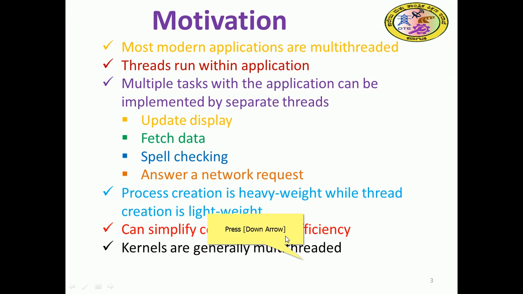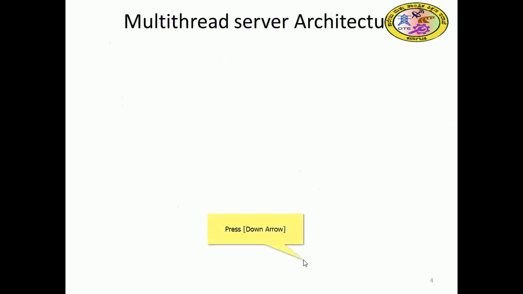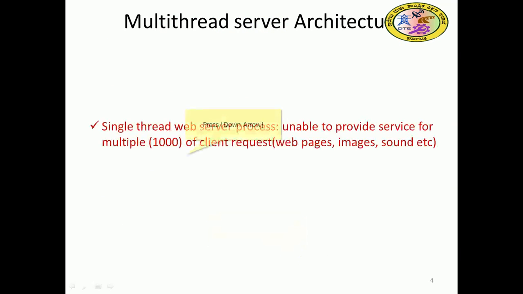So kernel we have seen. In the operating system there is user space and kernel space. The kernel is very close to the hardware, and the user is on the user side. So the kernel always works with multi-threading. Many threads are involved in a kernel in order to provide service for the user in most OS, even modern OS today, right? So we will see a multi-threaded server architecture with an example.